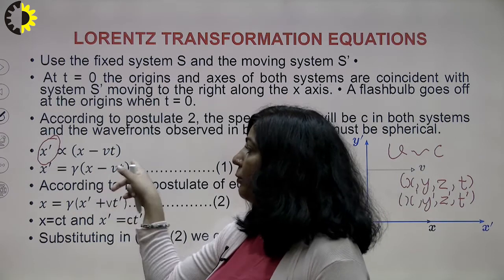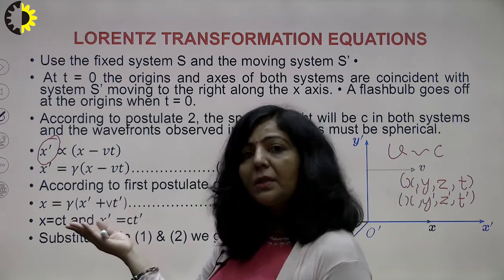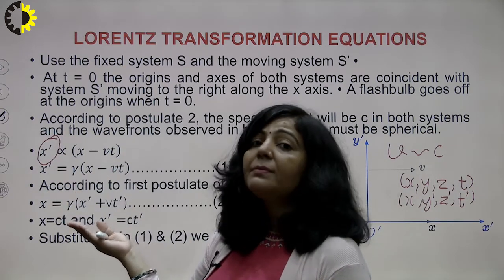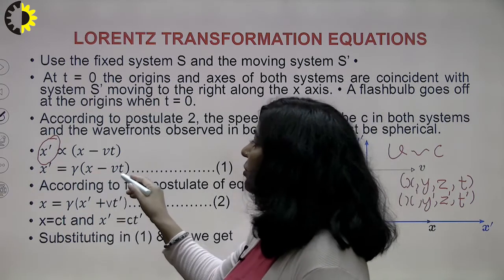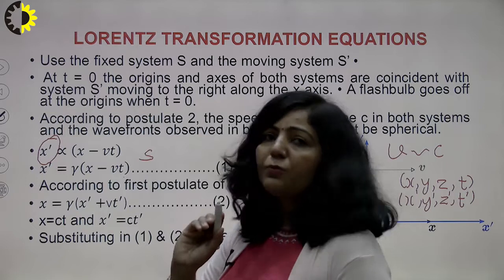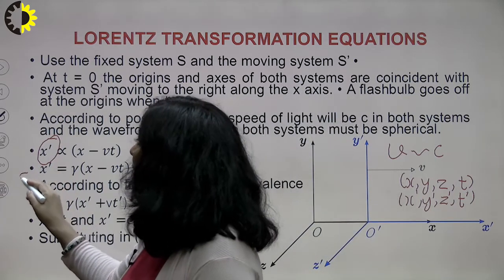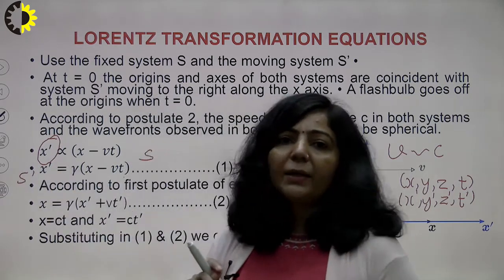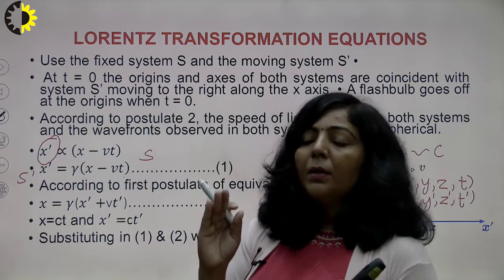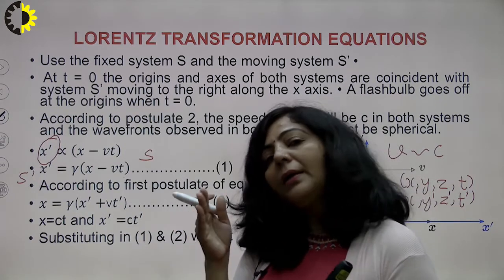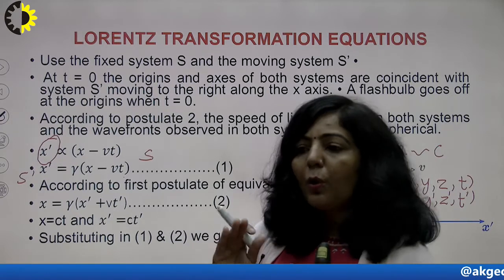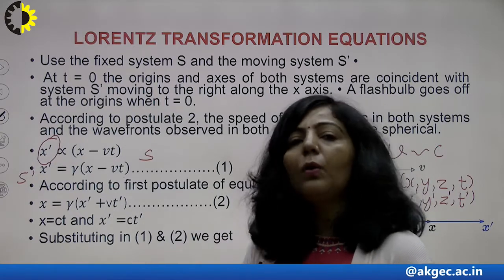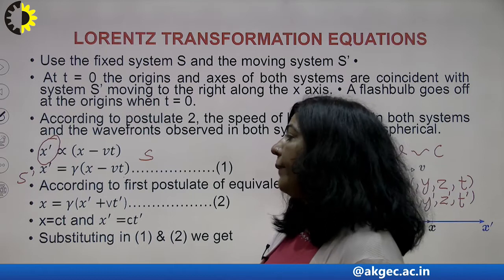If you see equation number 1, this is the transformation equation. Why am I saying this? Because all the coordinates on the right hand side belong to the S frame, and the coordinates on the left hand side belong to S dash. We have converted the coordinates of one frame into the coordinates of the other inertial frame.